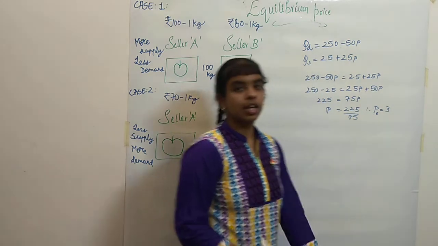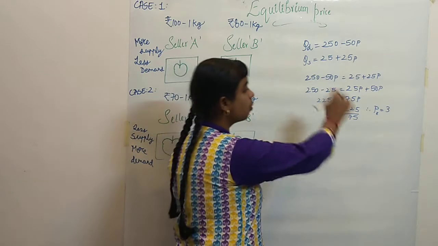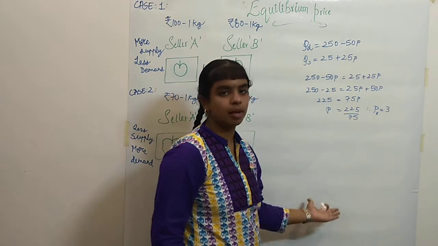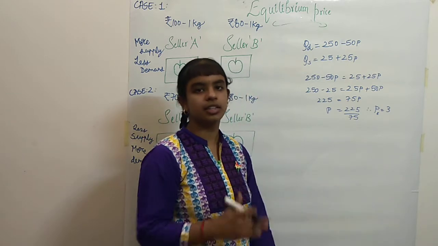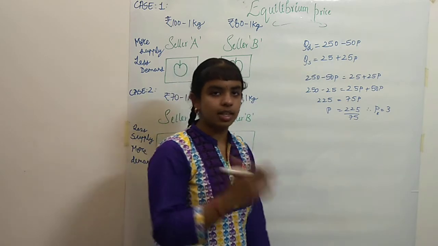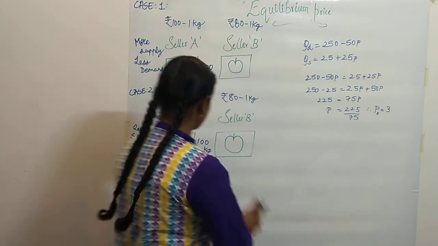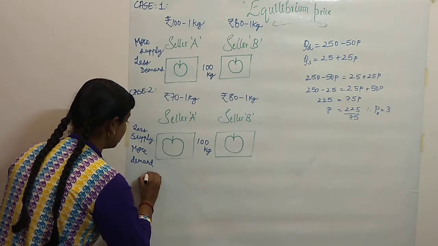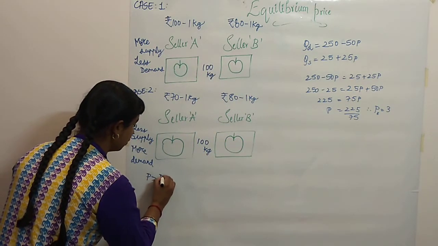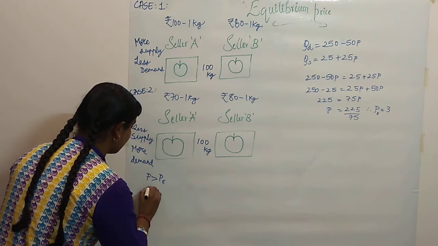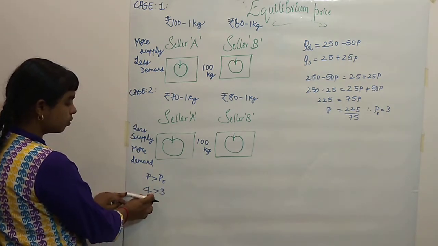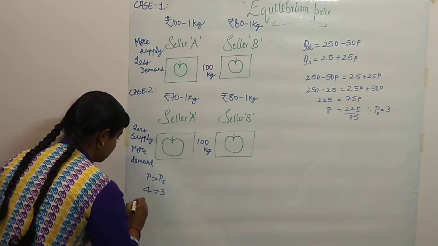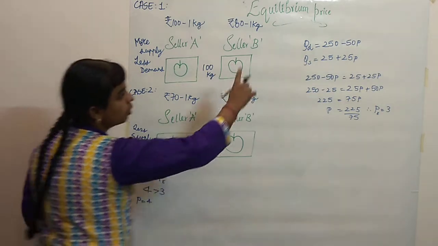Equilibrium price is 3. Now we will see when the price is more than this equilibrium price, what will happen to the demand and supply, and we will see when we take a price less than this equilibrium price, what will happen to the demand and supply. Now I will take a price greater than the equilibrium price. So I will take 4. Okay, so the equilibrium price is 3, I will take it as 4. Now I will substitute this P equal to 4 in both these equations.